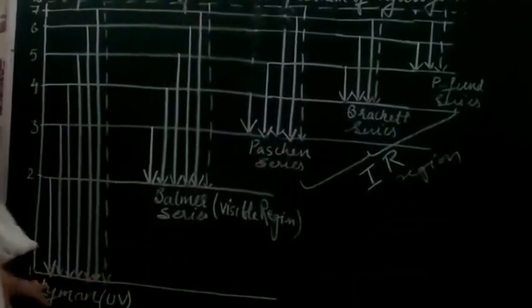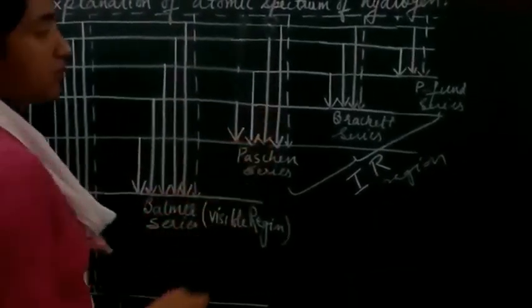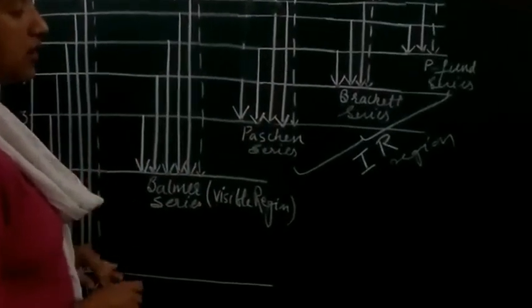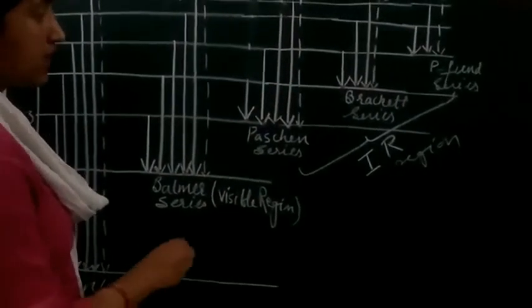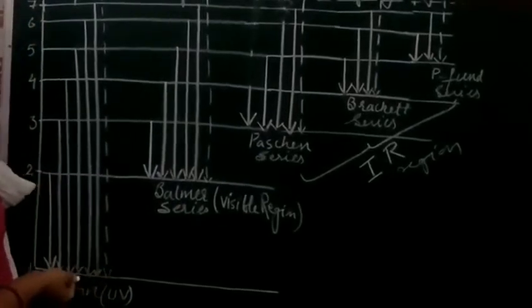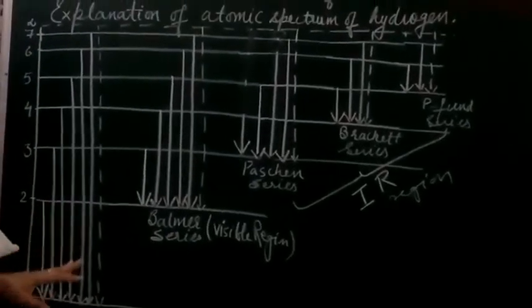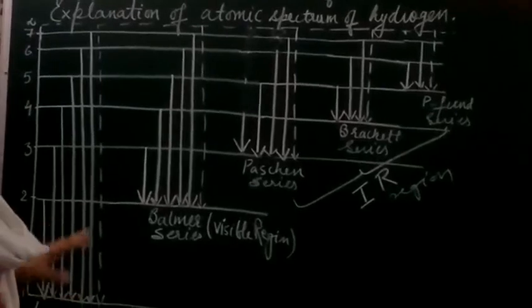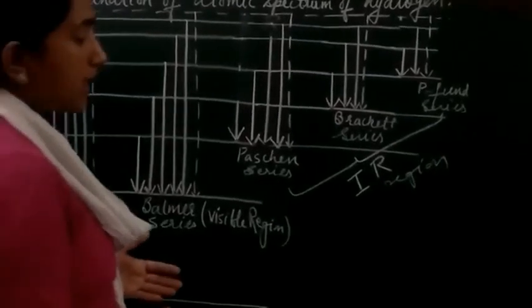These names, Lyman, Balmer, Paschen, Brackett and Pfund, are the names of the scientists who studied or observed them. So this should be clear: the spectral lines are obtained whenever a transition takes place.